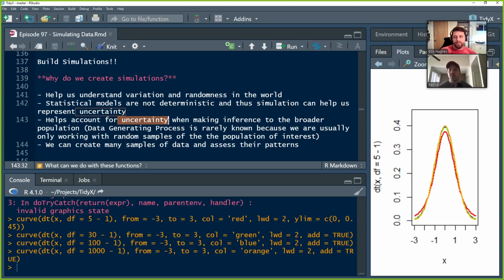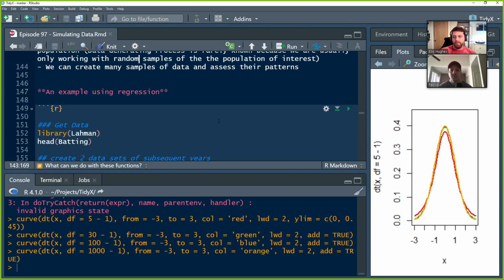It can also help us with making inferences to a broader population. We don't know the entire population of the Seattle area, but we might have a sample of 40 people. And we don't want to be too bullish on that sample, but we want to account for the fact that there's some uncertainty in it. And then we can create many samples of data and assess their patterns. So this is really cool because you can tweak things and see how the world might change given other assumptions. And that's really where simulations can help you out.